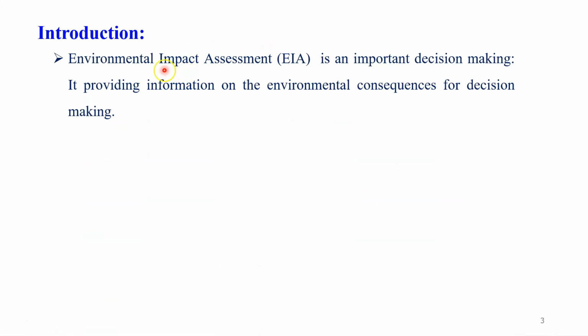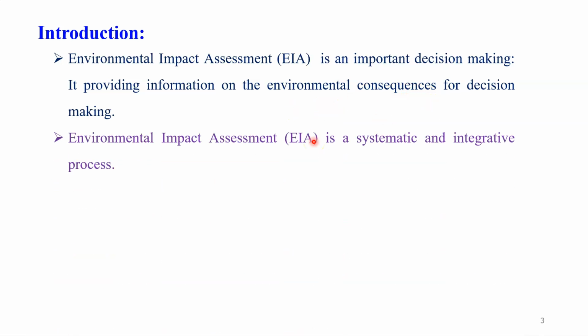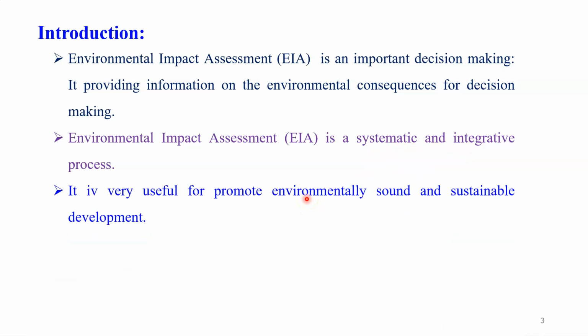Environmental impact assessment is an important decision-making tool. It provides information on the environmental consequences for decision making, as we already discussed in our previous lecture. Environment impact assessment is a systematic and integrative process.